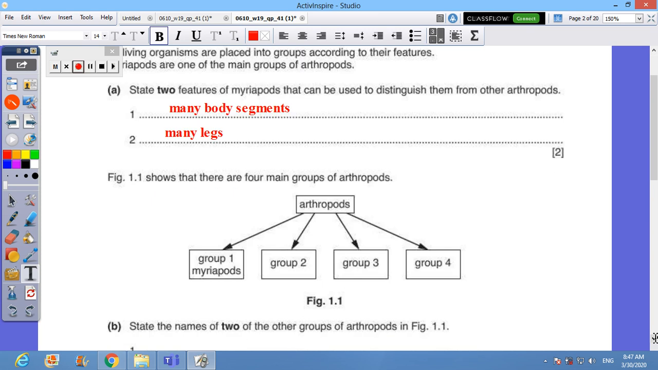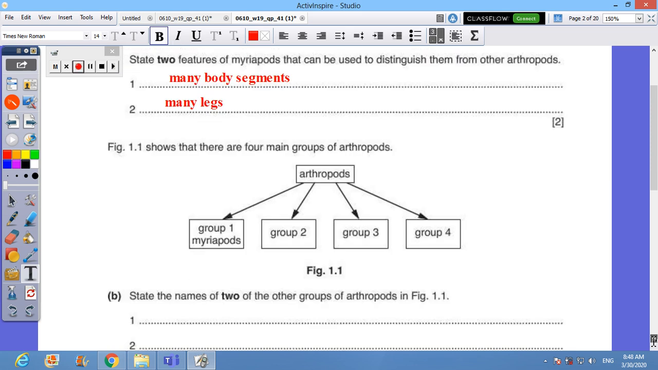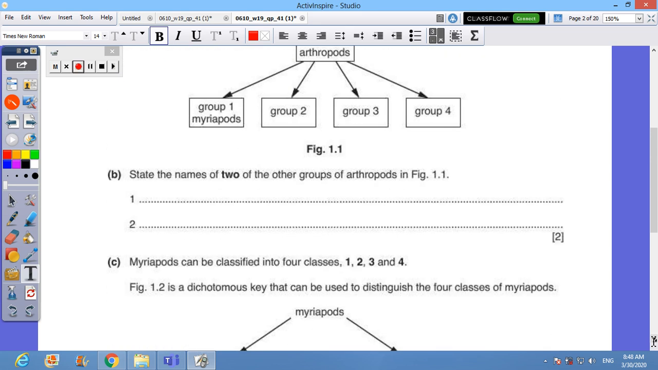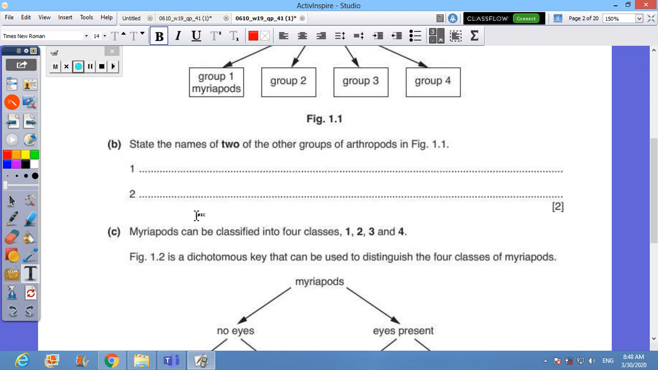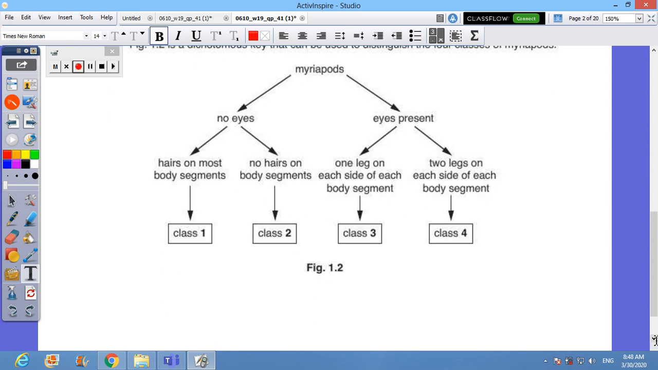We move to the next part. Figure 1.1 shows that there are four main groups of arthropods. They are group 1 myriapods, which he gave a name, group 2, group 3, group 4. The question is, state the name of two other groups of arthropods in figure 1.1 other than myriapods. You have arachnids, you have insects, you also have crustaceans. I deduce two of them. You can choose the ones you like.